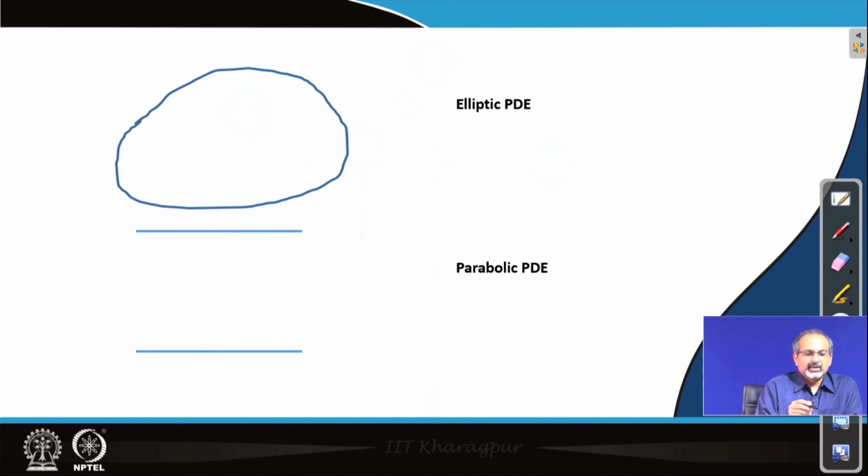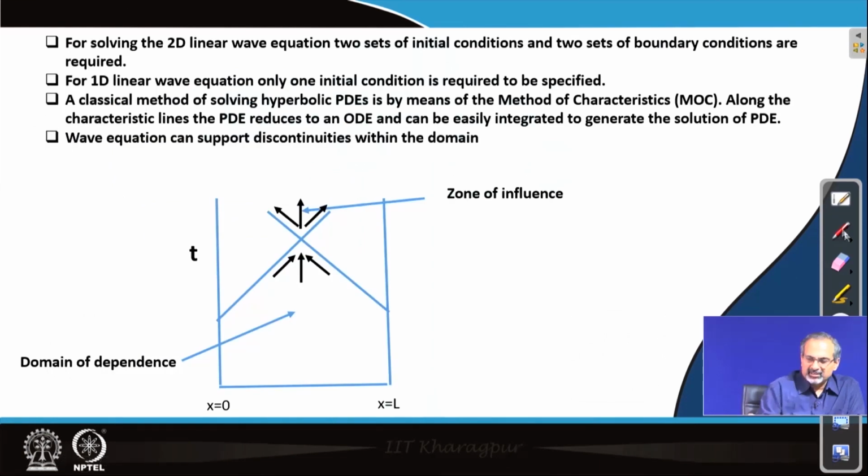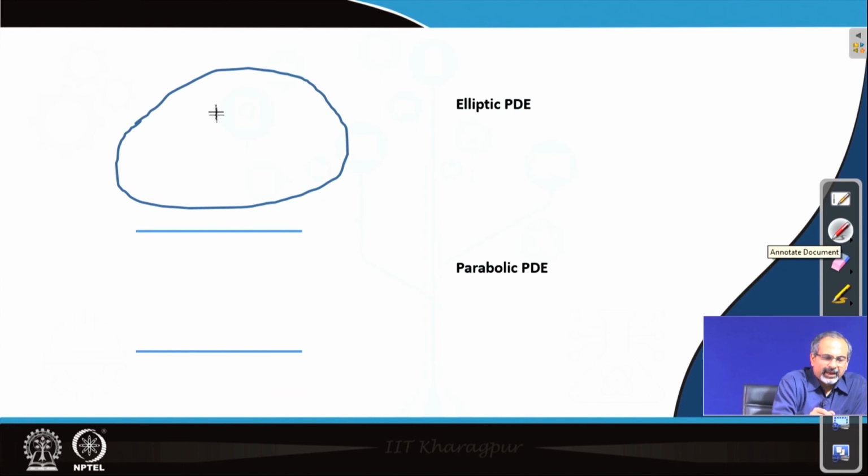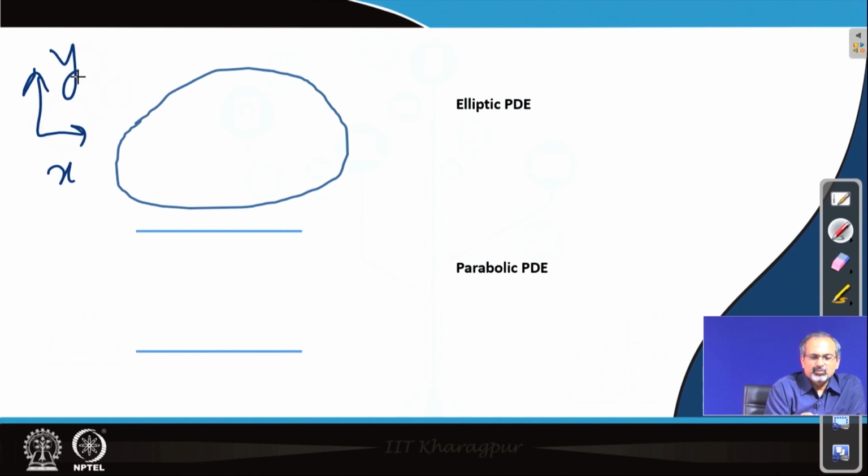Here we have a curve drawn in two dimensional space, and we are trying to understand how an elliptic partial differential equation would behave when we are solving it in a domain like this.